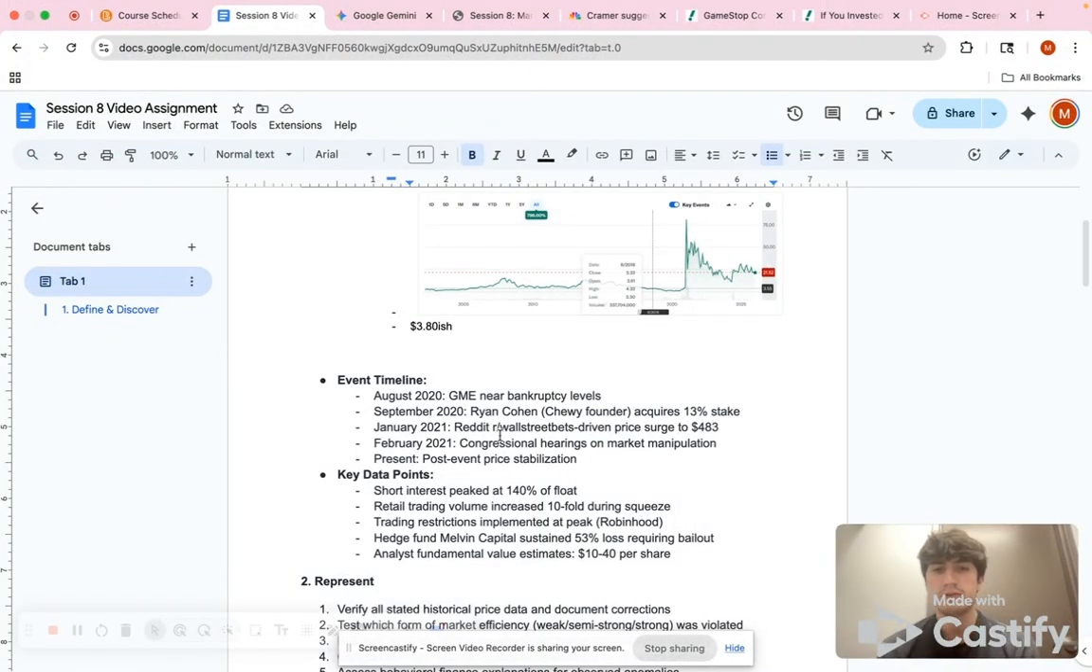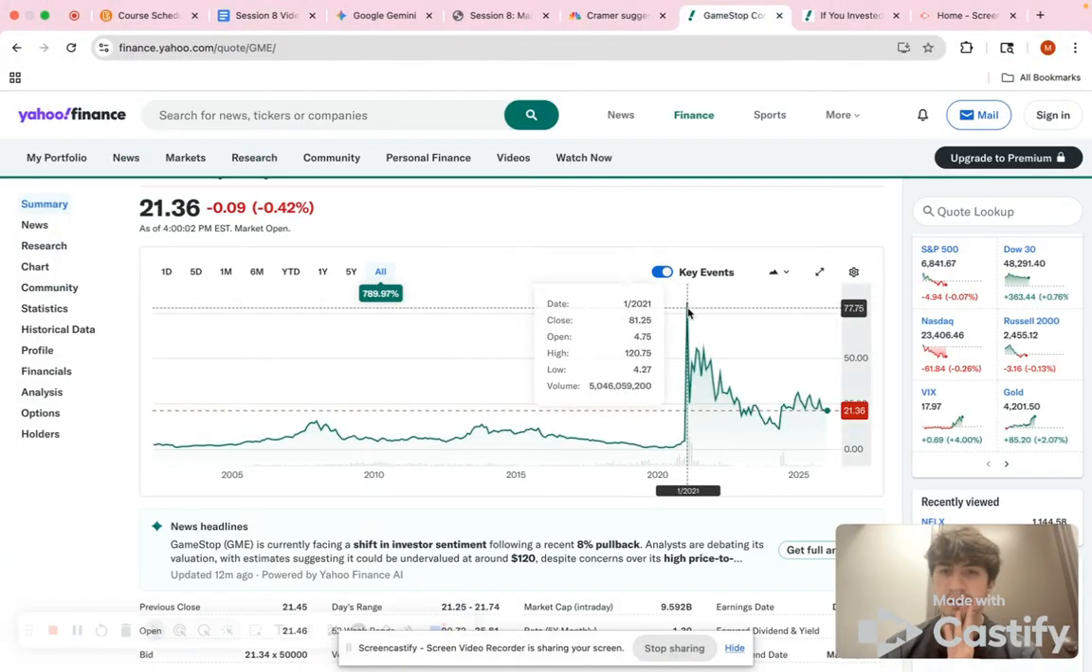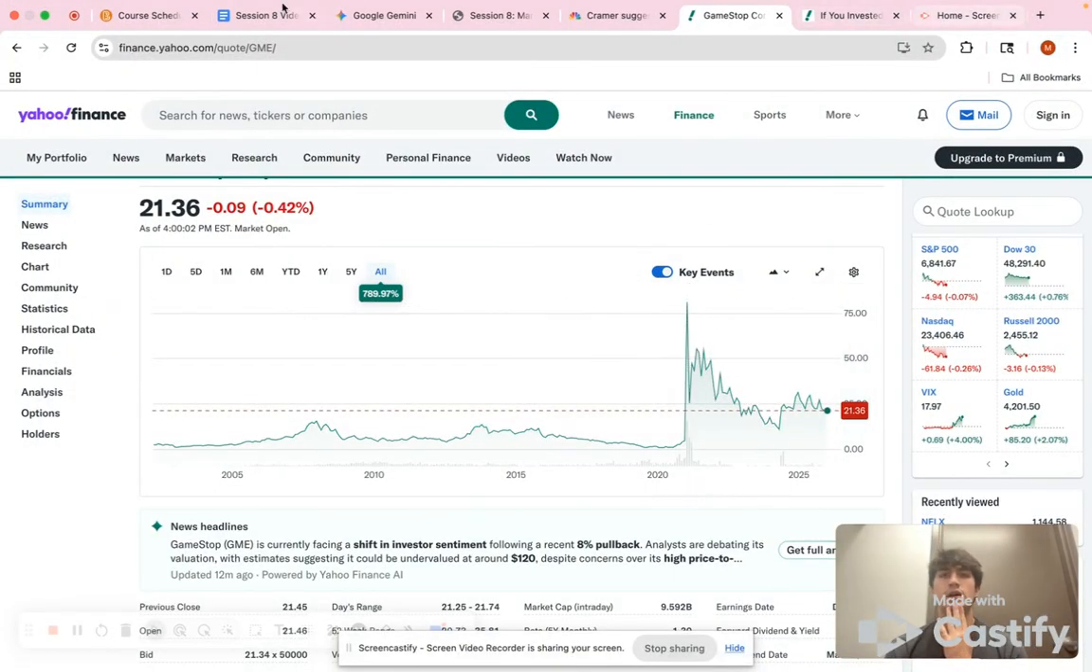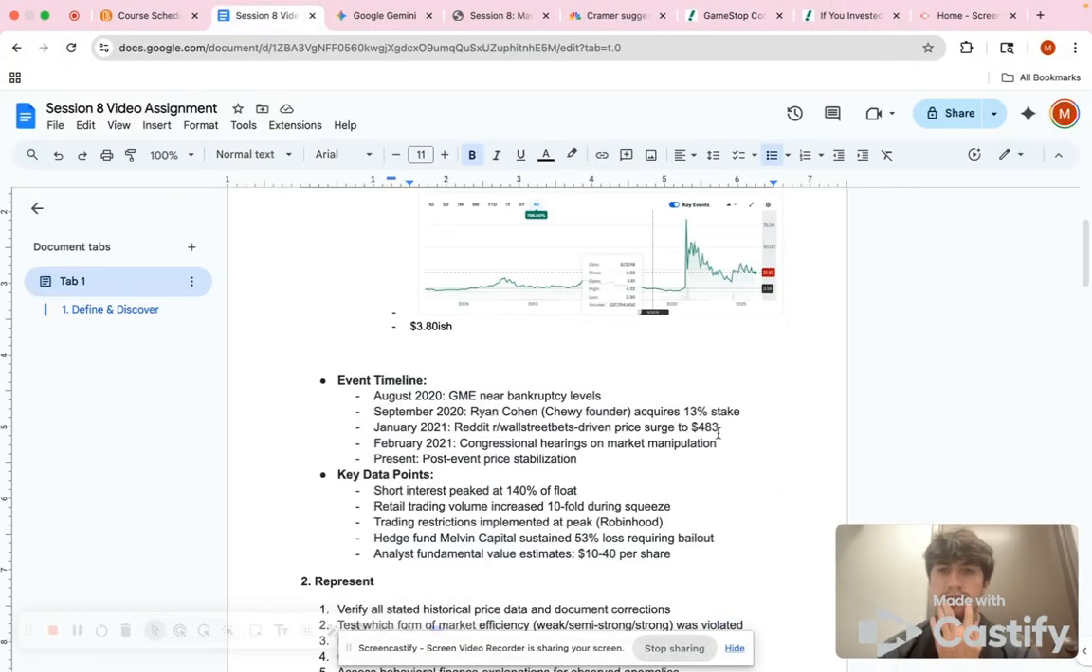And then January 2021, this platform called Reddit, which is where users can collaborate and bounce ideas and share socials, they all came together and basically said, let's all start buying GameStop and surge the price to 483. If we go to here, we can see that it got up to 483. So yeah, that is true.